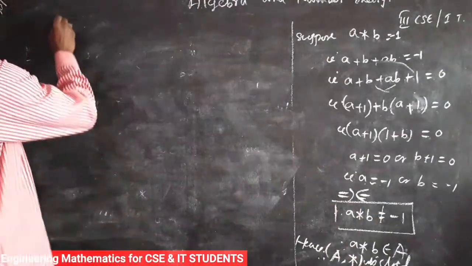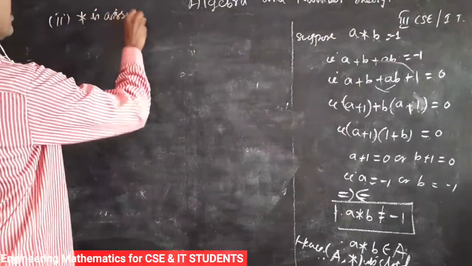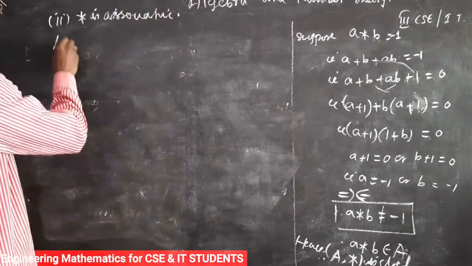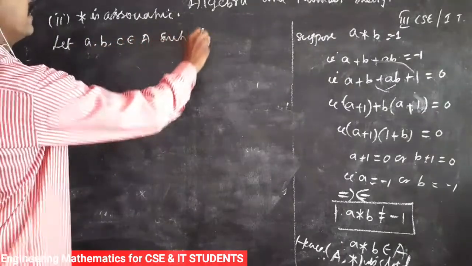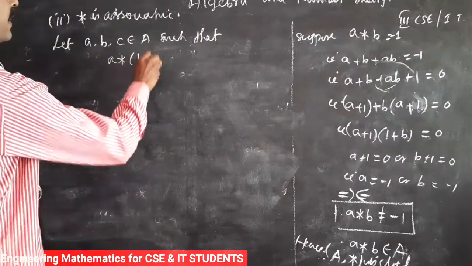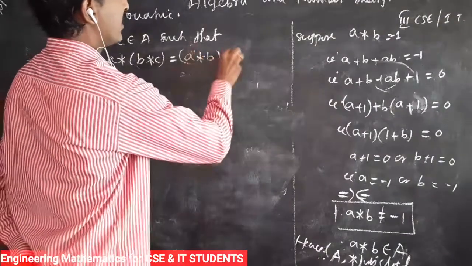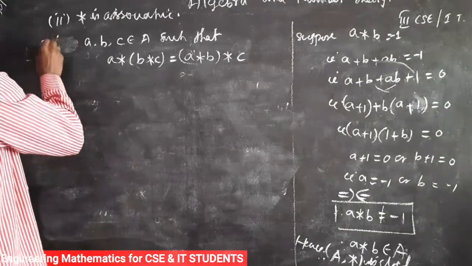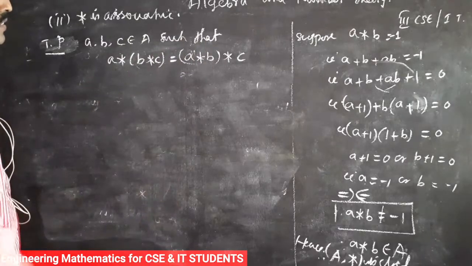Second, we prove star is associative. Let A, B, C belong to A such that (A star B) star C equals A star (B star C). Okay, to prove: A, B, C belong to A such that (A star B) star C equals A star (B star C).